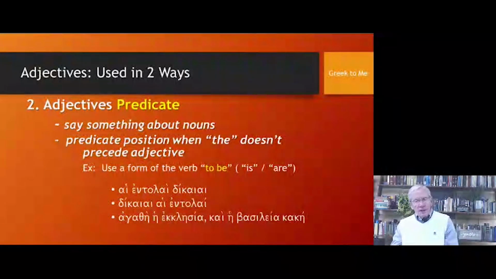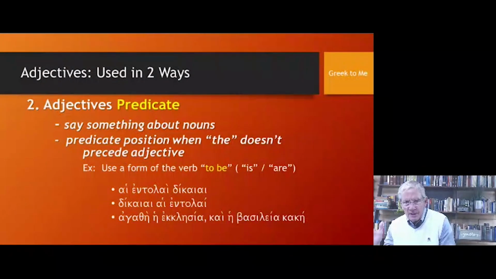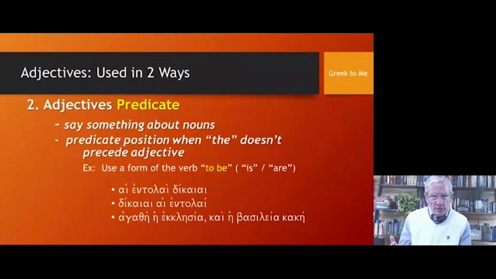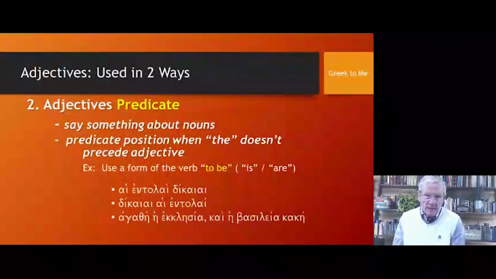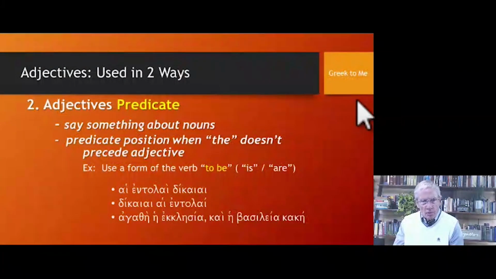All right, secondly, adjectives also predicate. They say something about nouns. And the predicate position occurs when the definite article, the word the, doesn't precede the adjective. And here we use a form of the verb to be, such as is or are.